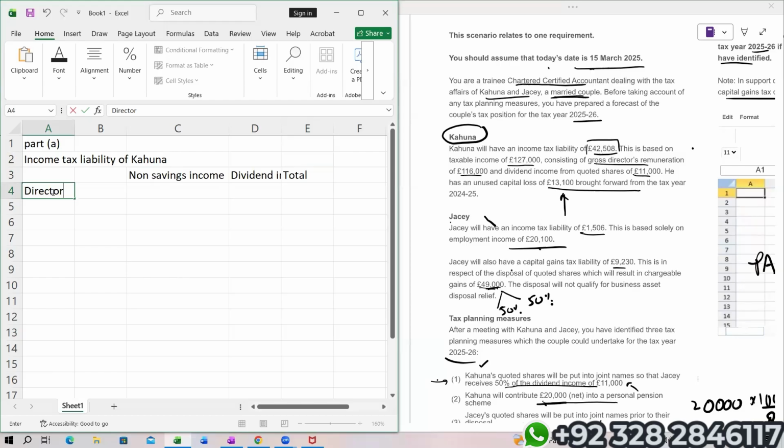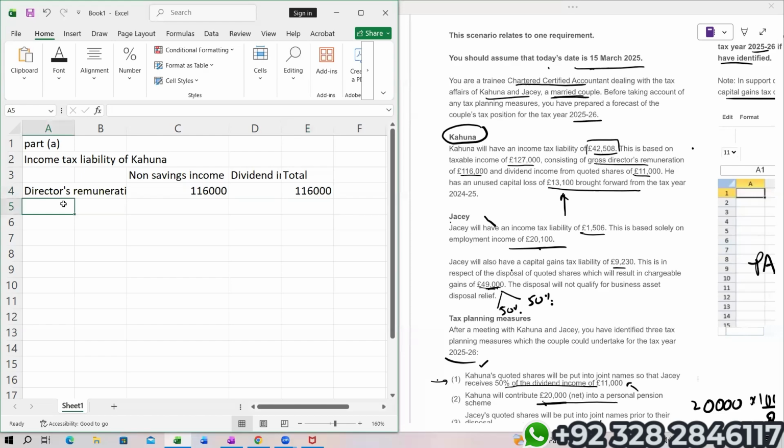Directors' remuneration. The directors' remuneration amount is 1,16,000. Let's write this in the column of total as well.